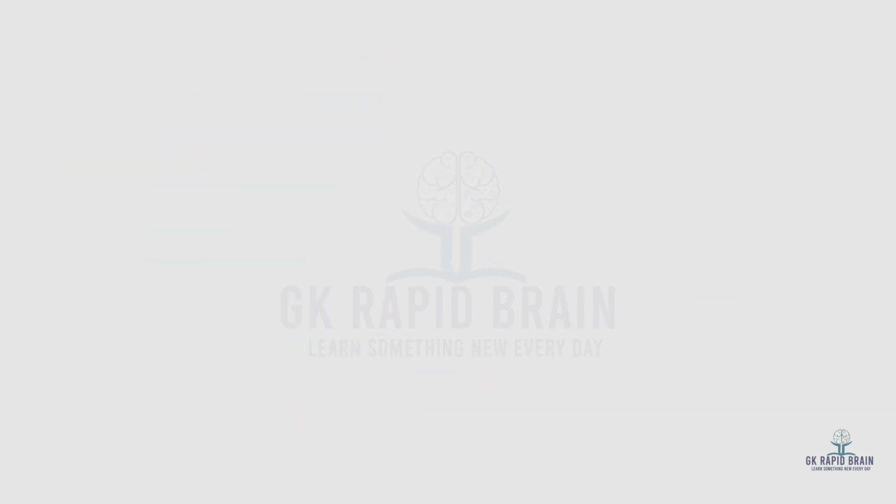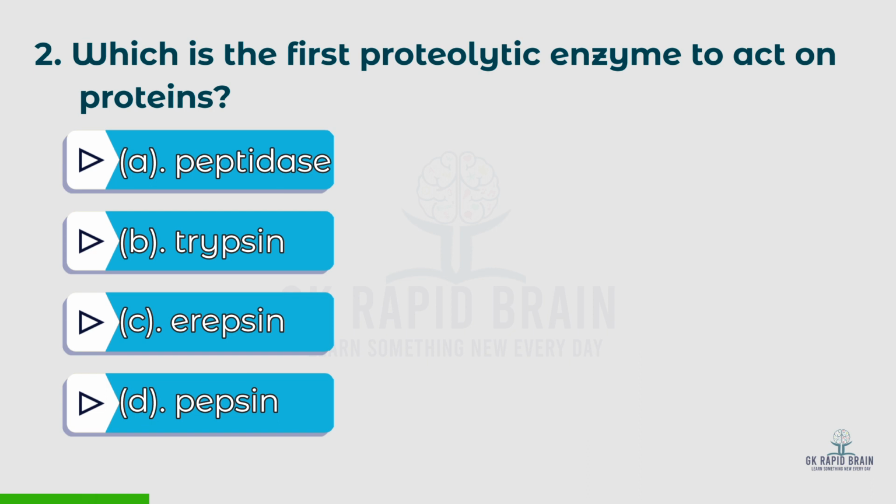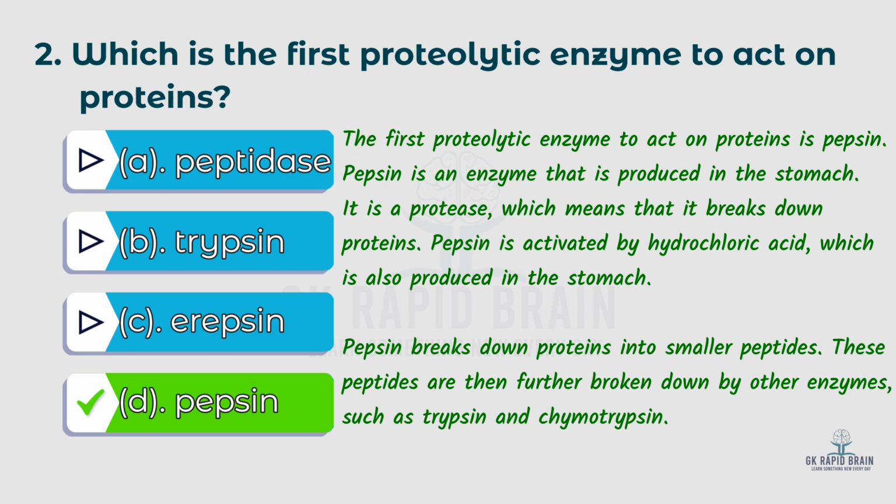Second question, which is the first proteolytic enzyme to act on proteins? Options A. Peptidase, B. Trypsin, C. Ellipsin, D. Pepsin. The right answer is D. Pepsin. The first proteolytic enzyme to act on proteins is pepsin.